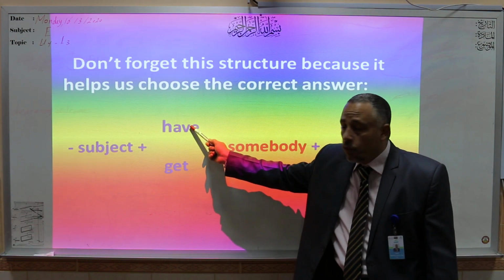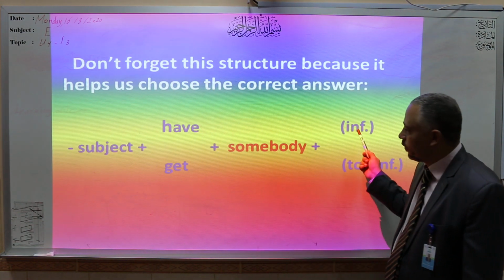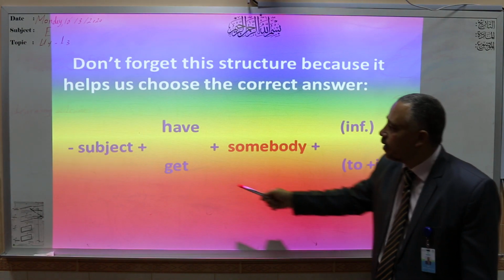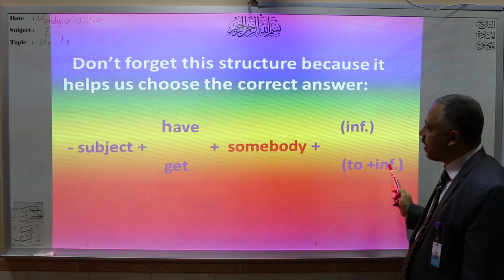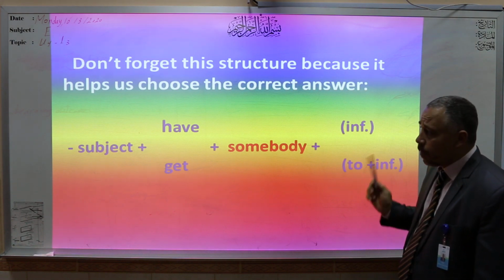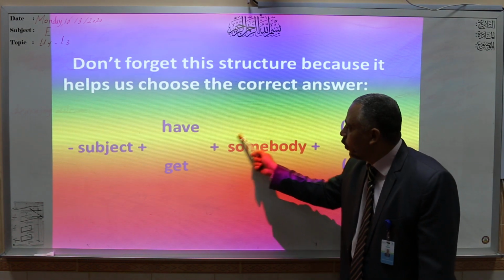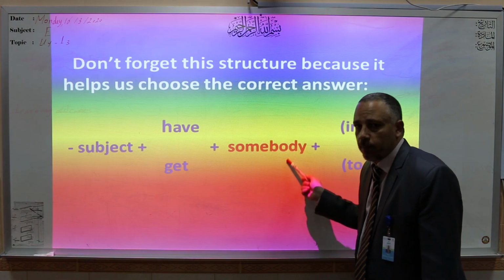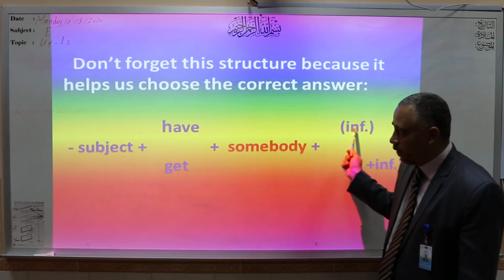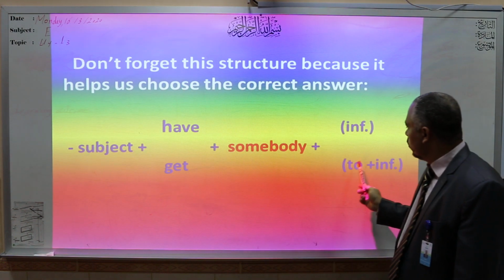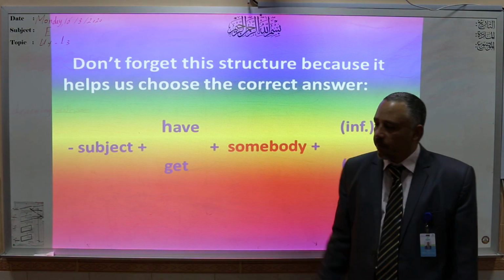Have, we should use the infinitive after it. Get, we should use to plus the infinitive after it. When they are followed by a person, by somebody, by someone: the infinitive with have, to plus the infinitive with get.